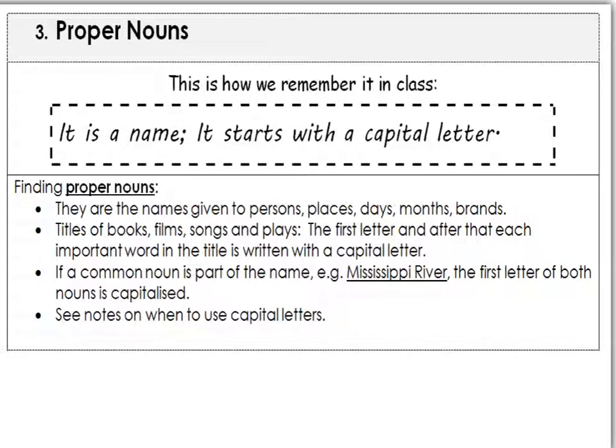If a common noun is part of the name, like the Mississippi River, the first letter of both nouns is capitalized. Look here, Mississippi is a name, river is just a common noun, but in this case it will also be written with a capital letter.